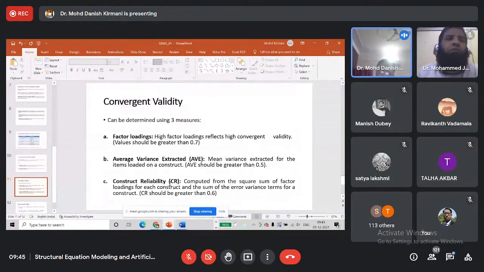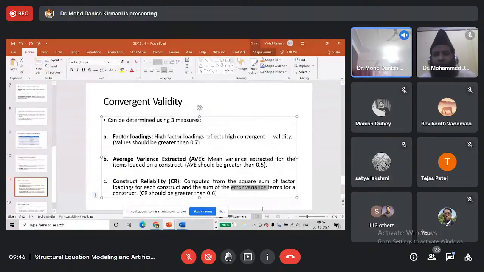Then we calculate construct reliability, CR. It is also known as composite reliability. It is computed from the squared sum of factor loadings for each construct and the sum of the error variance terms for a construct. So here, loadings of each item for each construct are taken into account, and also error variance is taken into account.